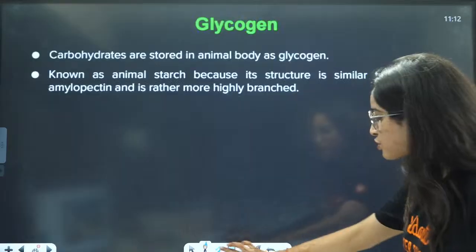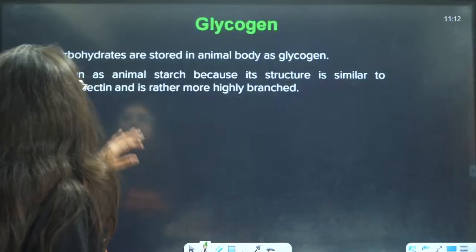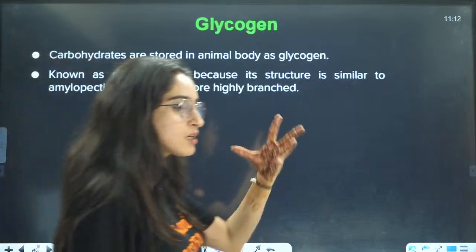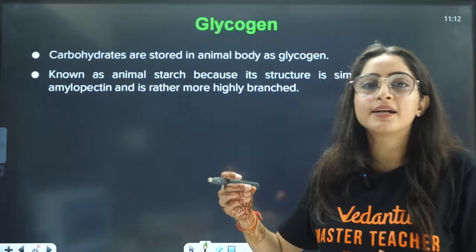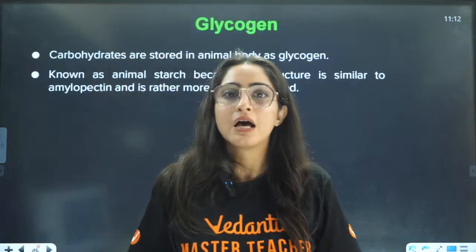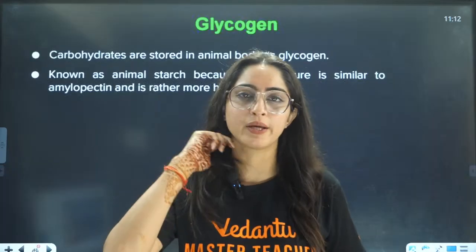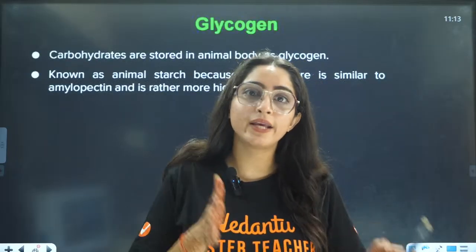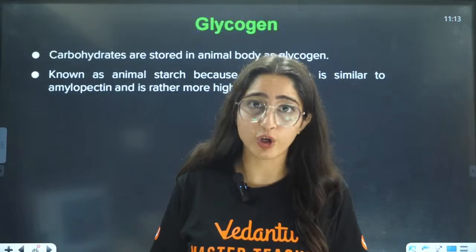Next is glycogen. So glycogen is also somewhat similar to this only, right? With more branching. Let us see that. Carbohydrates are stored in animal body as glycogen. In animal body, the carbohydrates are converted into glycogen and they are stored in our body. So basically, it's a source of energy, right? Whenever you are, for example, on a fast, they can ask you 2 to 3 questions from here. And this is also there in your biomolecules of bio. That is why not only here, they can also ask you 4 to 5 questions from there, right? So together it will give you a lot of marks, right?